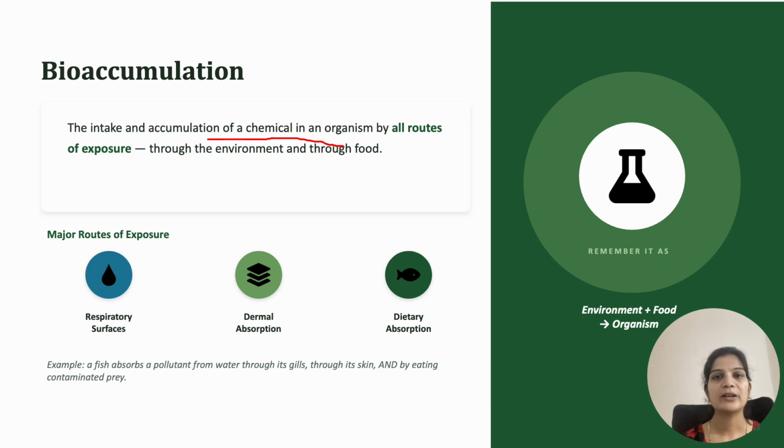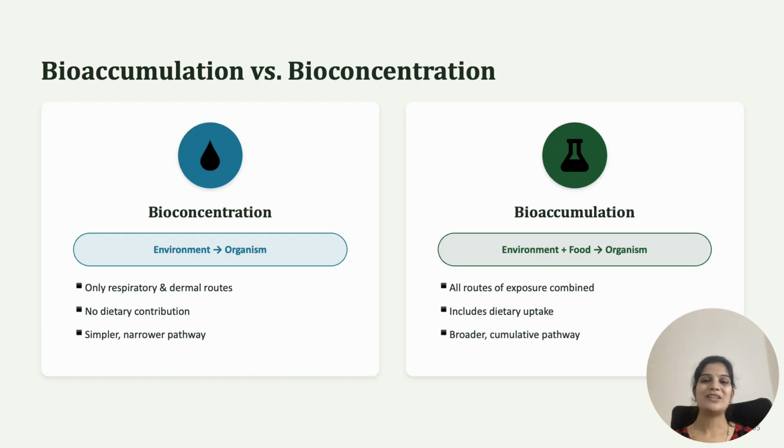Now we'll see the difference between bioconcentration and bioaccumulation. In bioconcentration, we already know there is uptake of chemicals only through the dermal surface and respiratory organs.